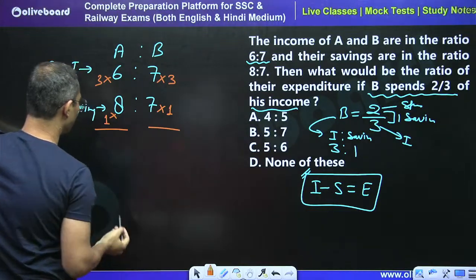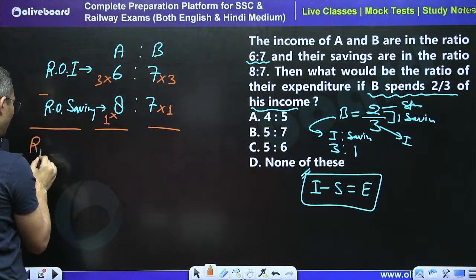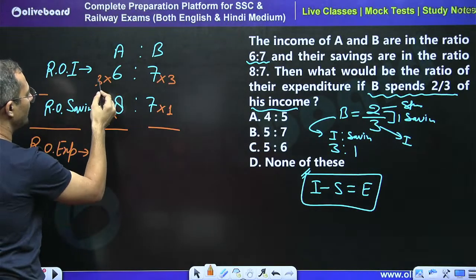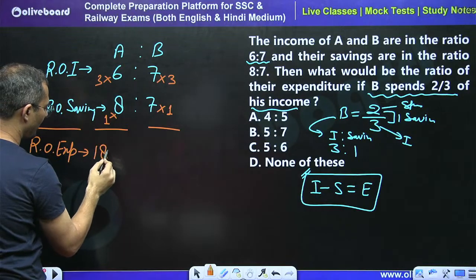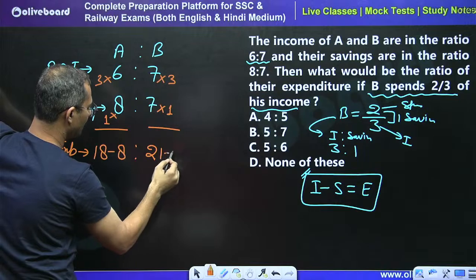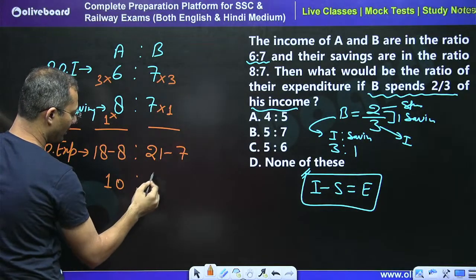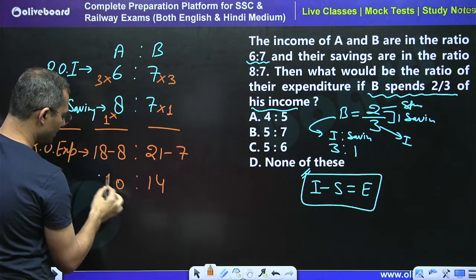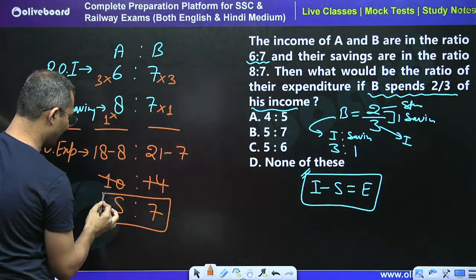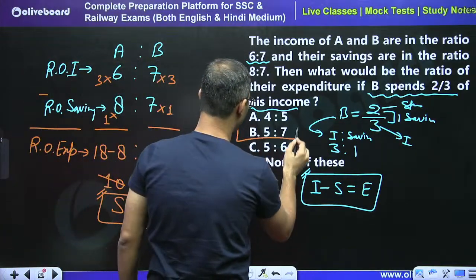Now just follow the property, income minus saving, so we will get expenditure. So the ratio of expenditure is going to be 6 into 3, 18, minus 8, and 7 into 3, 21, minus 7, right? So here I will get 10, here I will get what? 14. So we can say that 5:7 is the right answer. B part is the right answer.